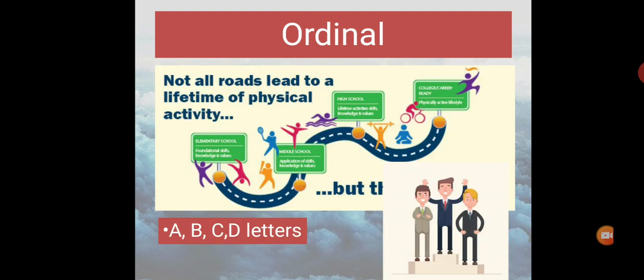Ordinal data is same as nominal, but with an extra feature of following a particular order. It moves in one orderly direction. For example, elementary school, middle school, high school, graduate, postgraduate, or the winner, first and second runner-up, letters of ABCD.